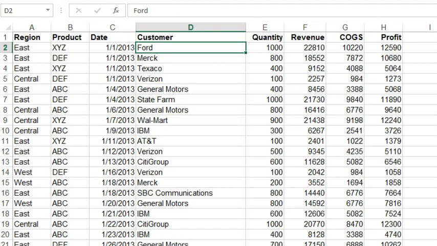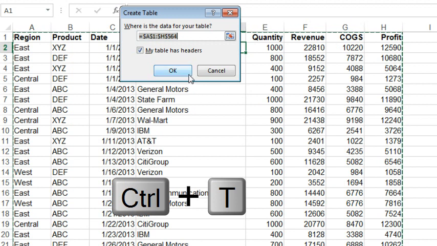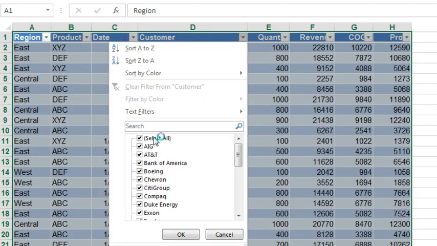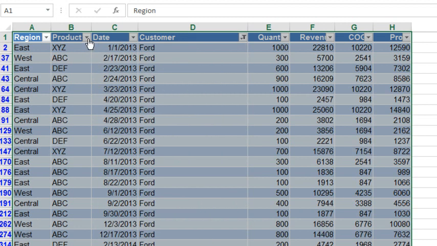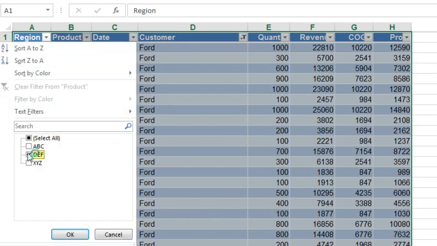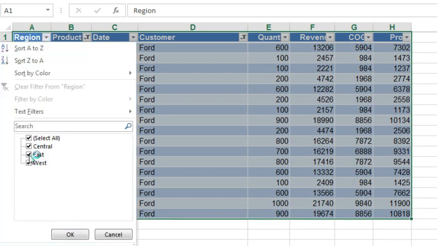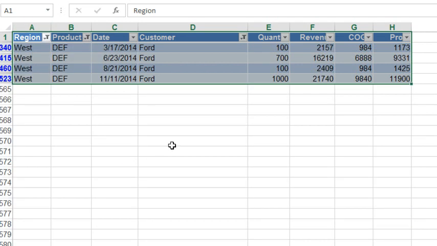So we have a data set here, Ctrl+T. That gets us the autofilter drop-downs, the filter drop-downs. We can go through and start to mine that data so we can find all of the records for Ford, all of the records for product DEF, all of the records in the West region, and start to mine that data.